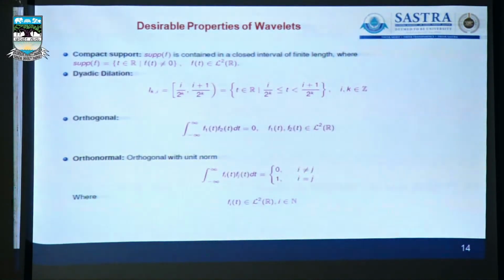These are all the desirable properties of wavelets for solving differential equation models here, especially the nonlinear differential equation models. The compact support we have, the dyadic relation, and then orthogonal as well as orthonormal.